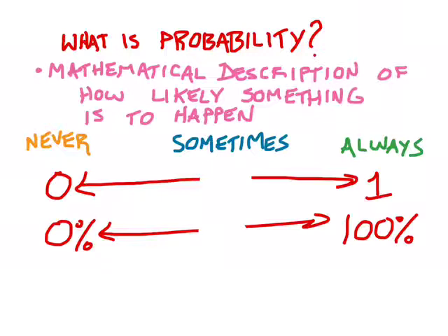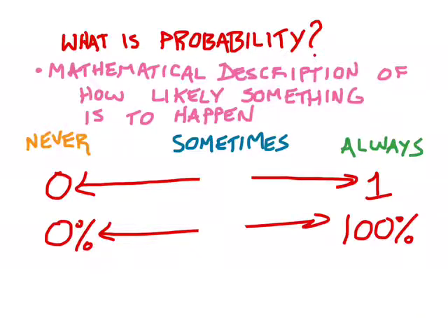I could say there's almost 100% probability I'm going to go to sleep at the end of the day, but you could probably think of reasons why that might not happen. Maybe I get hit by a bus. So most things fall into this sometimes category, which could range from things that almost always happen to things that almost never happen, but they're not 0 or 1, 0 or 100%.